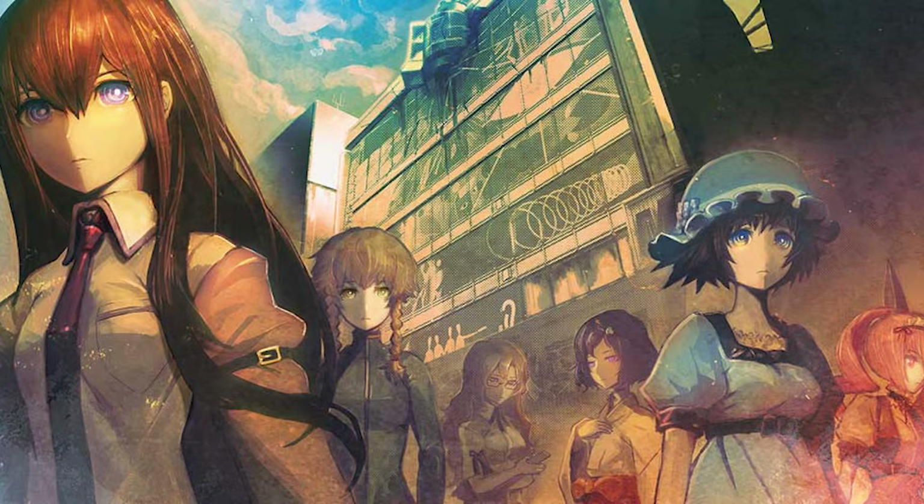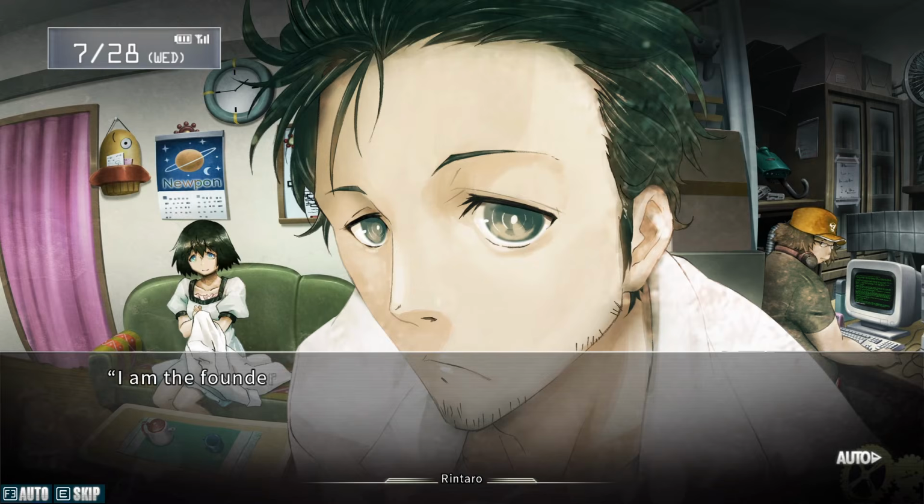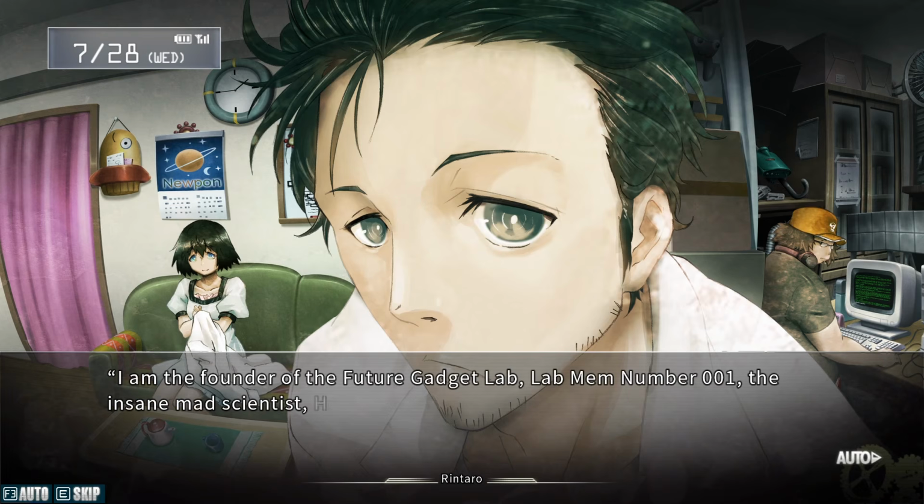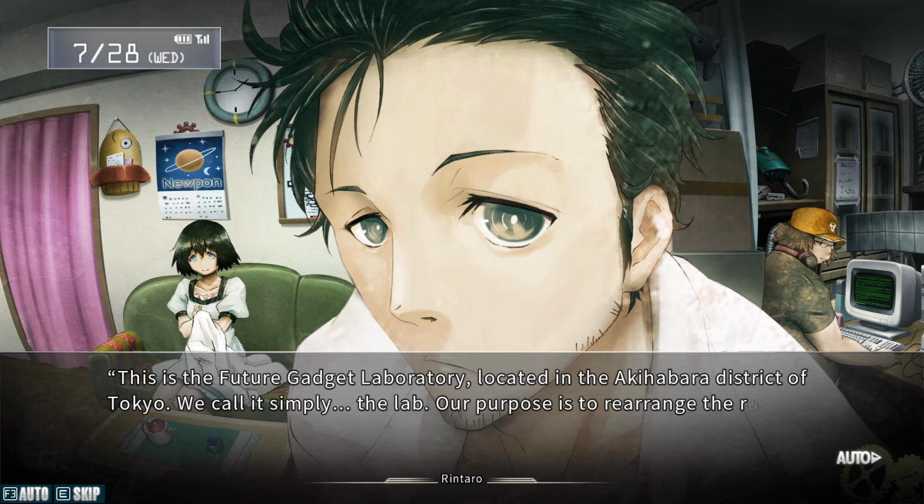Starting off with the main story, the plot of Steins Gate follows the 18-year-old self-proclaimed mad scientist Okabe Rintaro, or as he likes to call himself, Hoin Kiyoma, who leads a small group of university and high school students in what he calls the Future Gadget Lab.